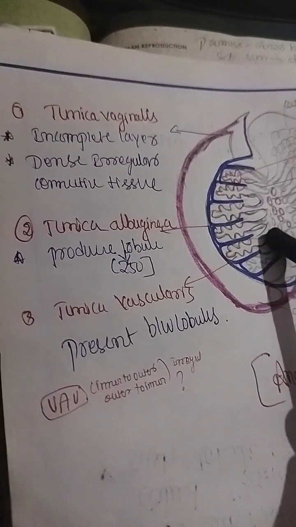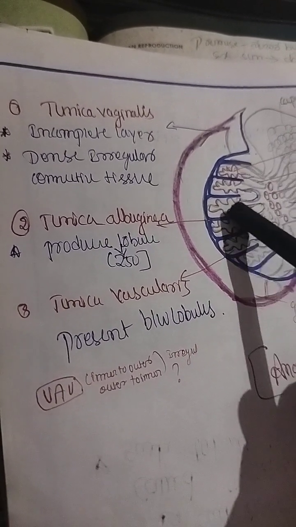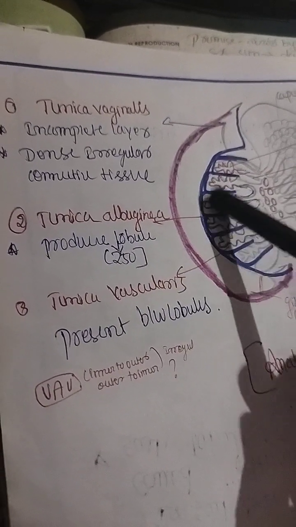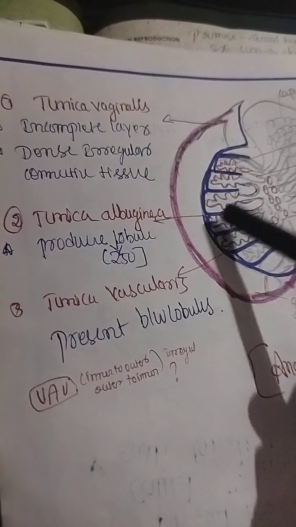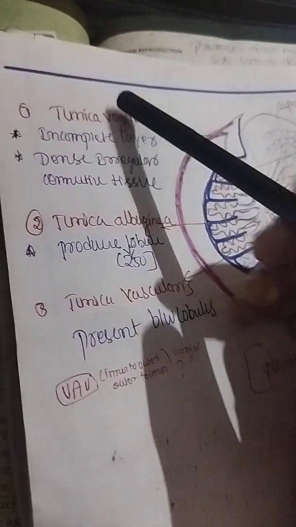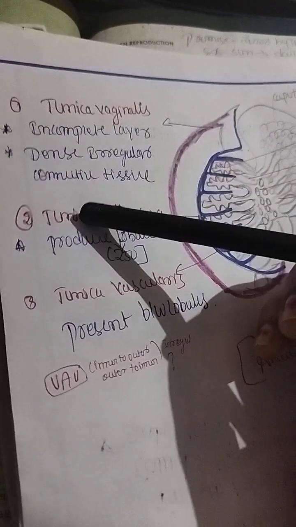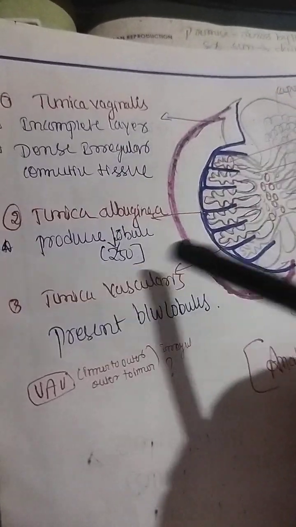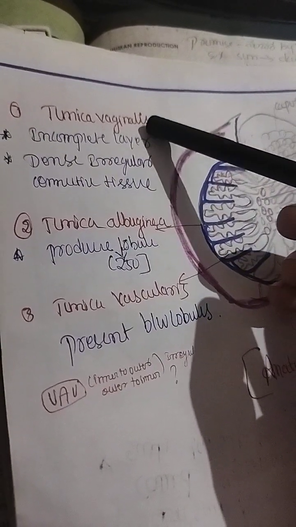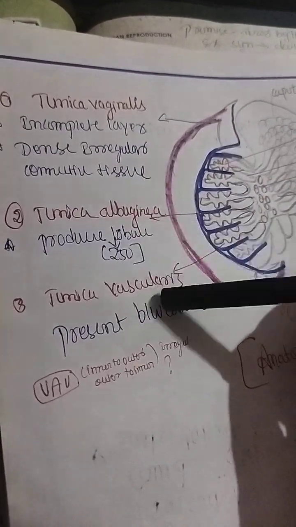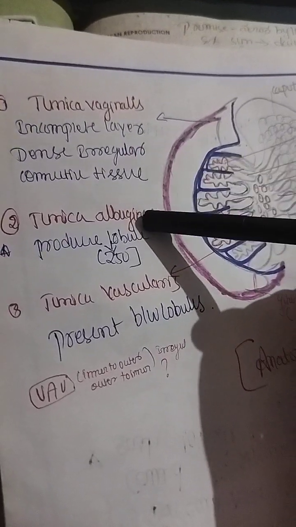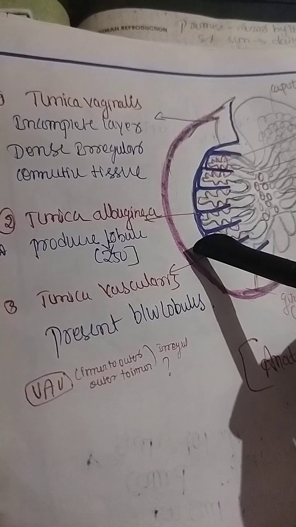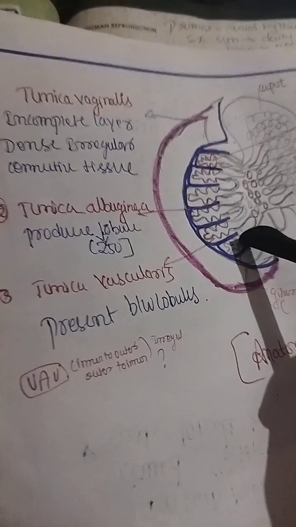lobules. After that, inside, where seminiferous tubules are present, is the tunica vasculosa, present between the lobules. That means seminiferous tubules or seminiferous lobules. Tunica means layer: tunica vaginalis, tunica albuginea, tunica vasculosa. It is easy to recall as V-A-V: V means vaginalis, A means albuginea, V means vasculosa. First the vaginal layer comes, inside it albuginea, and inside that vasculosa is present.